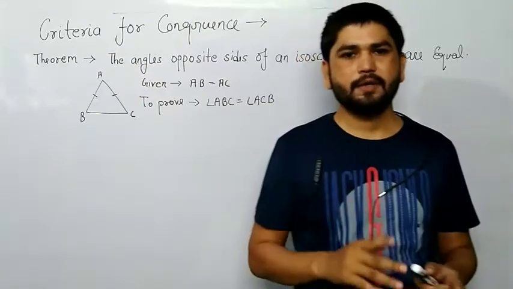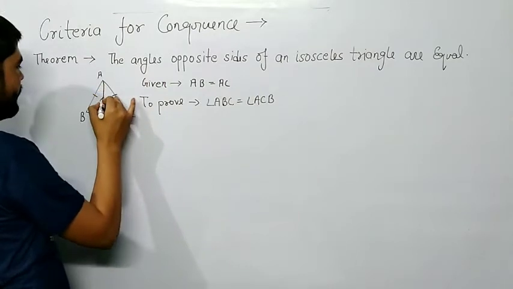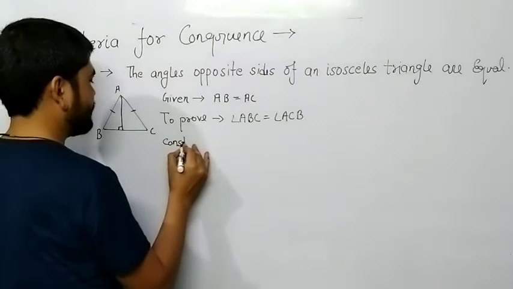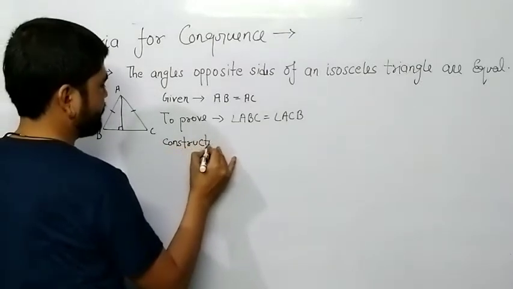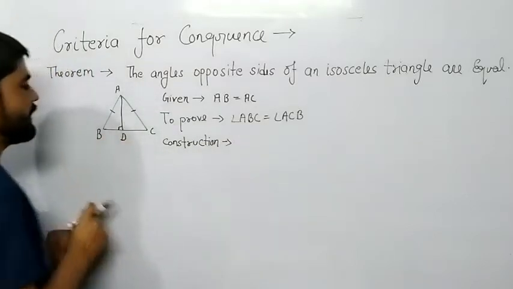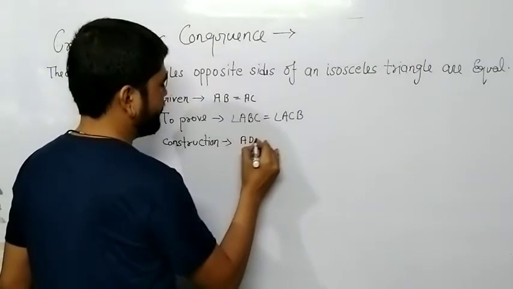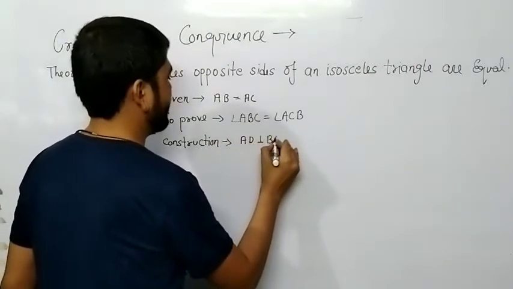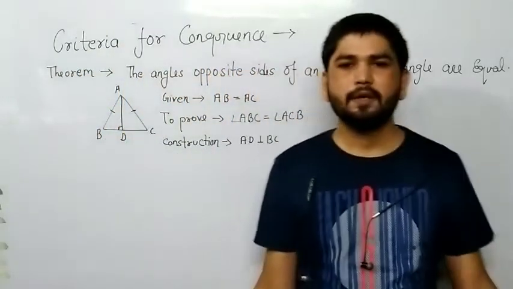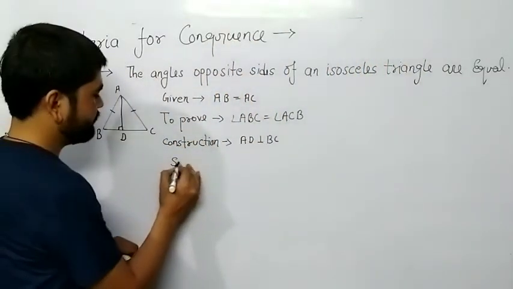Got it? Now construction is required here. So we need to draw a perpendicular. It is the point D. Draw AD perpendicular to BC. What do we need to write here? AD perpendicular BC. Any problem, class? These are the steps we have done. Now our last step is solution. So we need to do the solution.